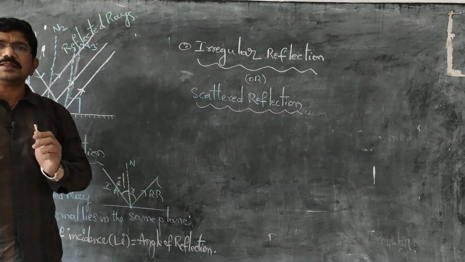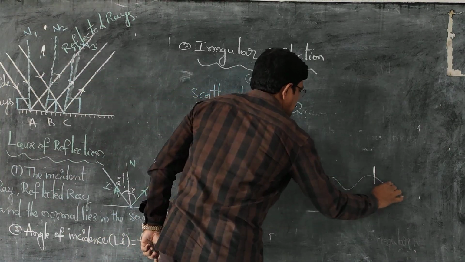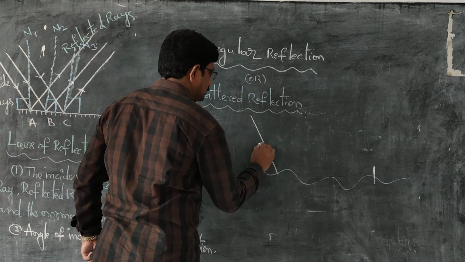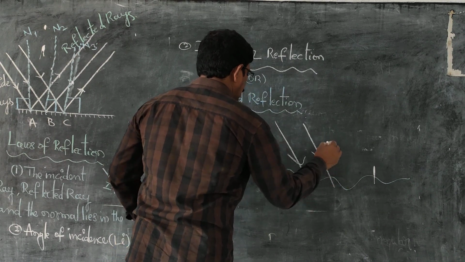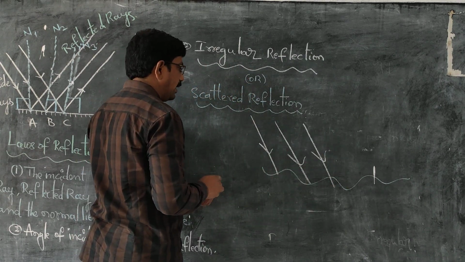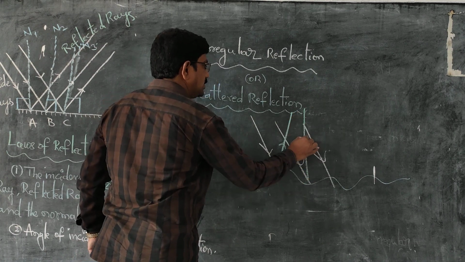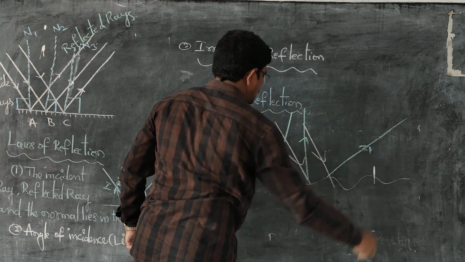When light falls on irregular objects, listen, see this one, this is a surface which is irregular in shape. These are the light rays, different light rays falling on the surface. One light ray reflects like this, another ray gets reflected like this, another may get reflected like this.